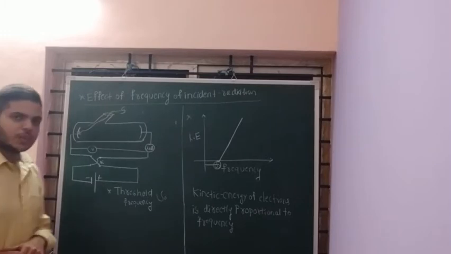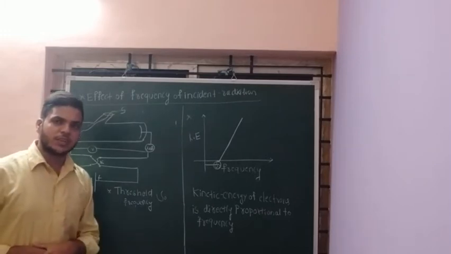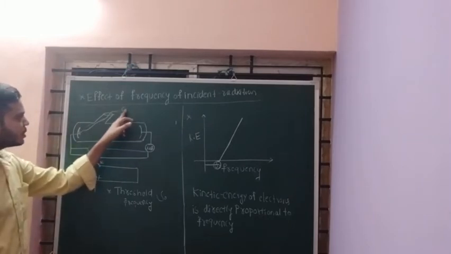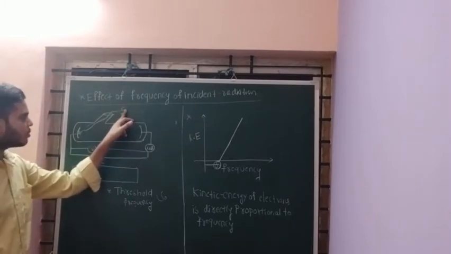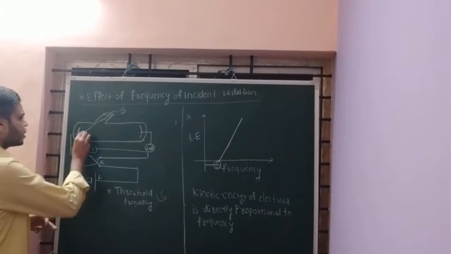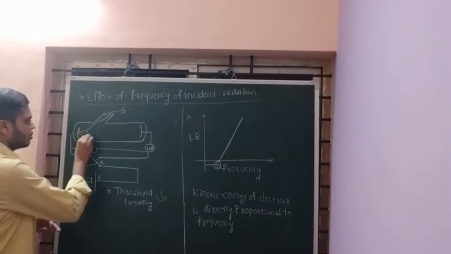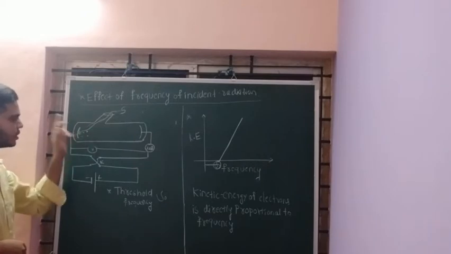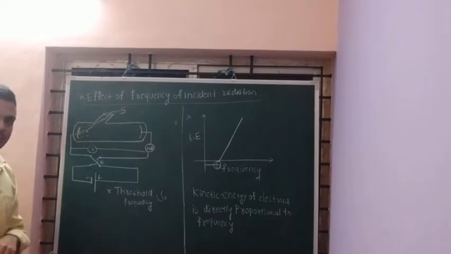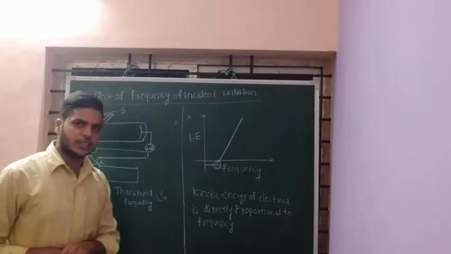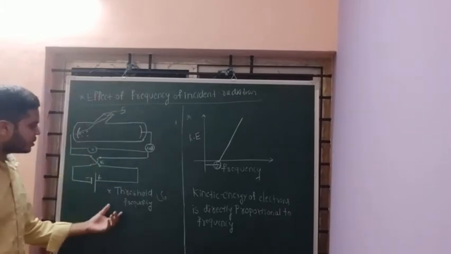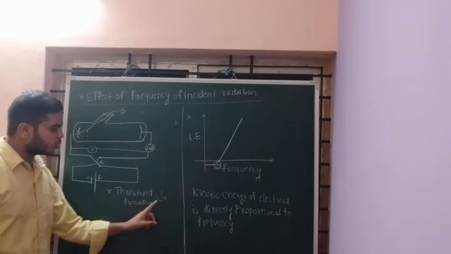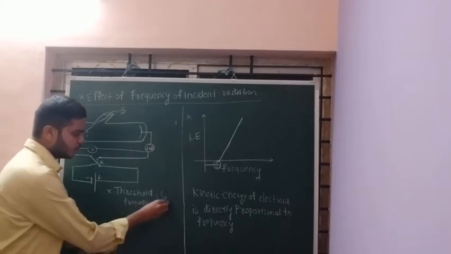So what will I do? I am simply increasing the frequency of the radiation. At one particular frequency, what will happen? The electron is just coming out of the metal surface. That is, the photoelectric effect has just occurred at a particular frequency of incident radiation. That frequency is called the threshold frequency and it is denoted by the symbol nu0.